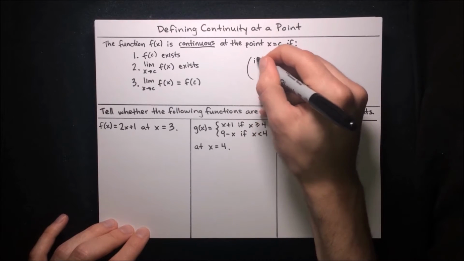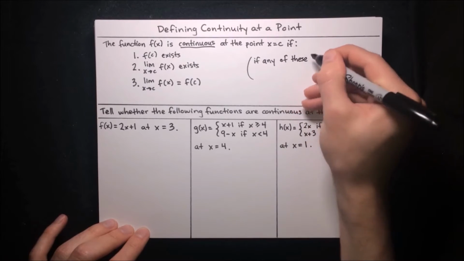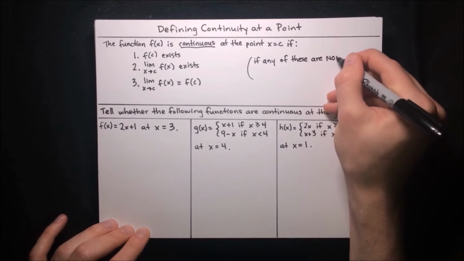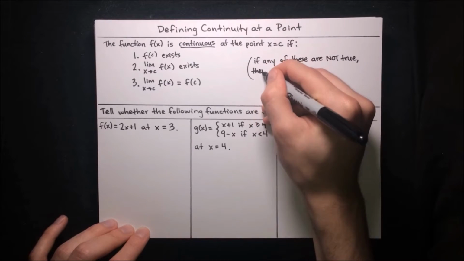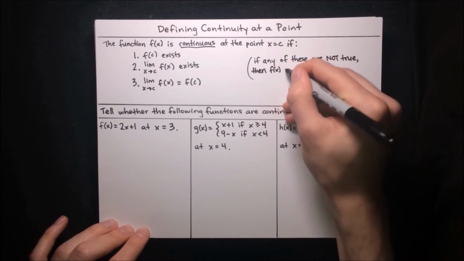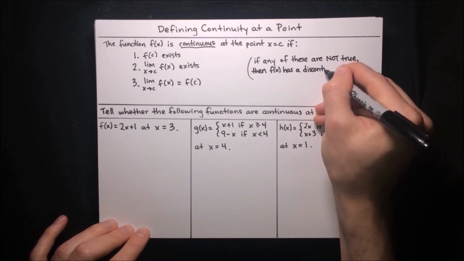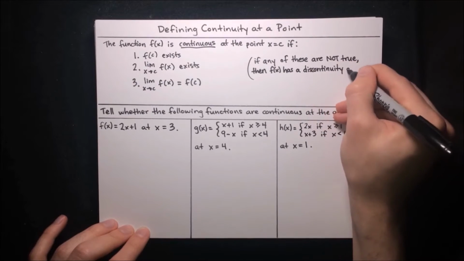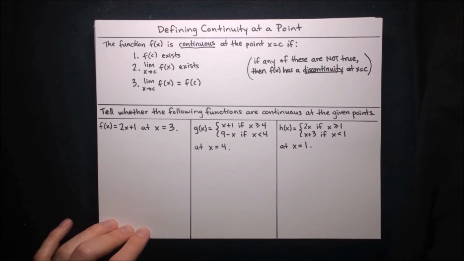Now, if any of these are not true, then we say that f of x has a discontinuity at x equals c. So now we want to tell whether the following functions are continuous at the given points, starting with this function f of x equals 2x plus 1 at x equals 3.